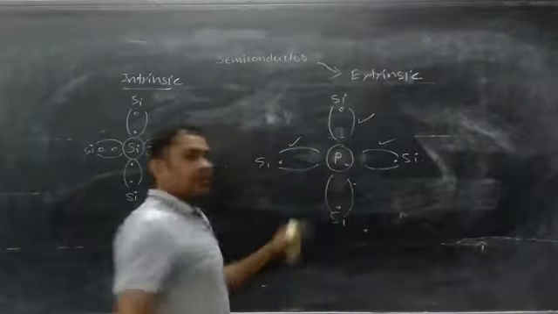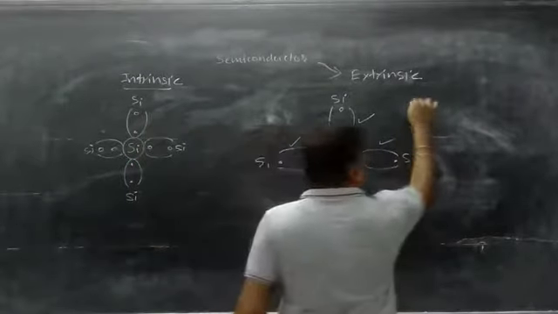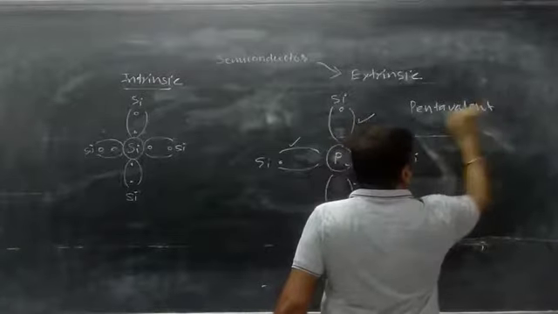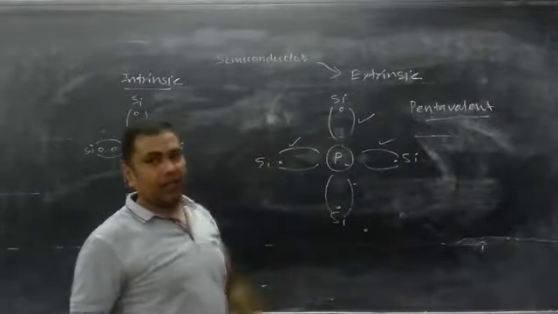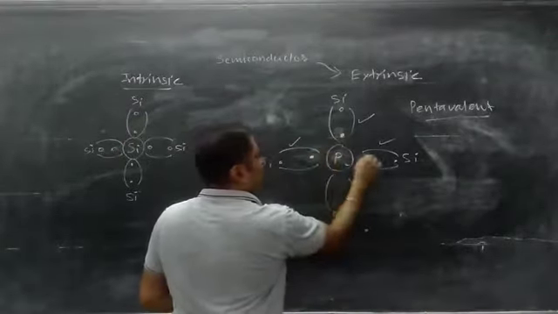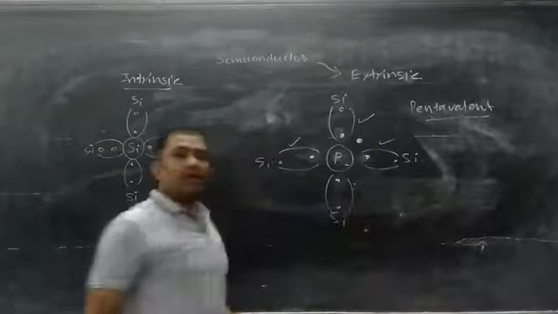Now phosphorus is a pentavalent material. Pentavalent means that the valency of this atom is 5. So 1, 2, 3 and 4, and the 5th, this is the extra electron.